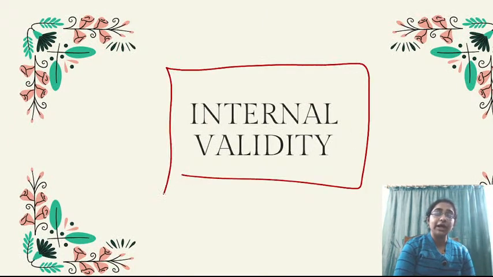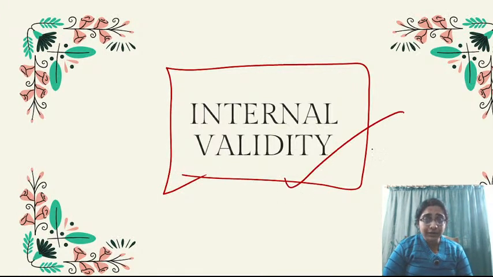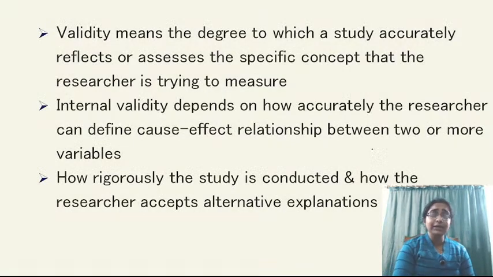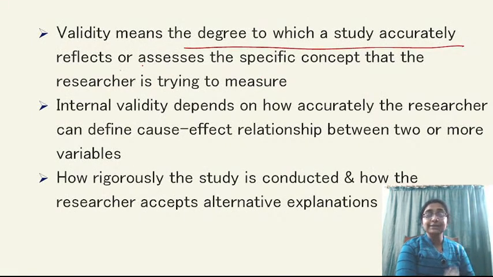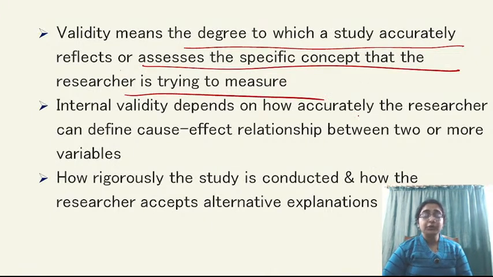एक validity से question आया था, ELT research में कौन से validity आपका essential होता है। तो वैलिडिटी में फर्स्ट ऑफ ऑल आते हैं इंटरनल वैलिडिटी, जो हमने रिसर्च में भी पढ़ा था। इंटरनल वैलिडिटी मींस, एक्चुअली वैलिडिटी मींस द डिग्री टू व्हिच अ स्टडी एक्यूरेटली रिफ्लेक्ट्स और assesses the specific concept that the researcher is trying to measure. So it actually validates the research. It proves that how your research accurately depicting some phenomena. So accuracy is based on validity.